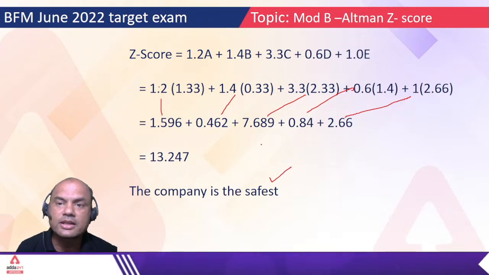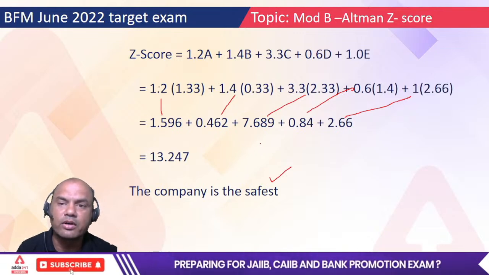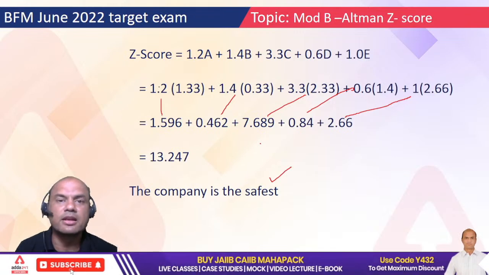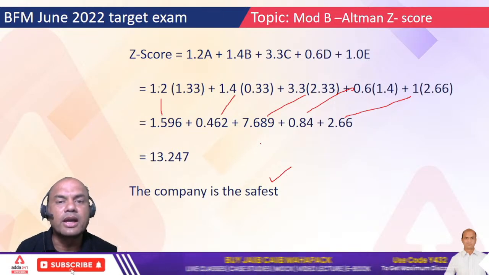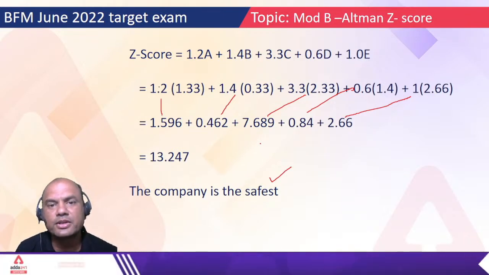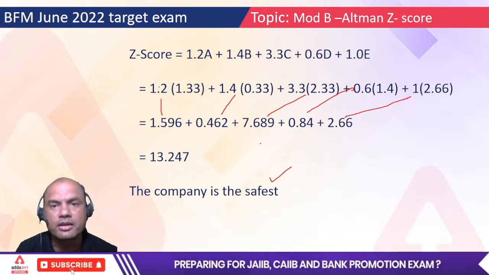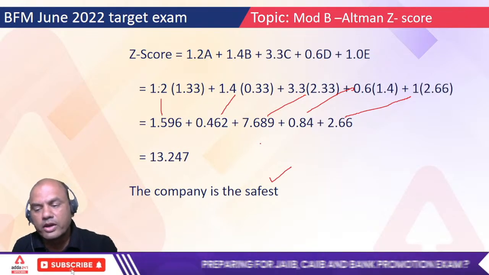So remember, this is a 5 marks case study for CAIIB, and be sure it will be there in the exam. You can never have a CAIIB exam without this Ultimate Z score topic. Okay, so go for it.